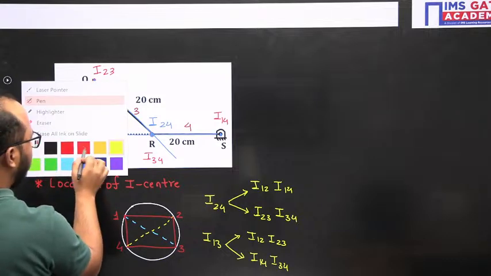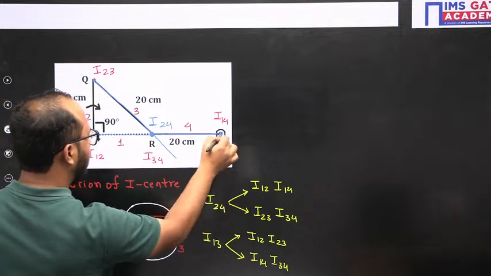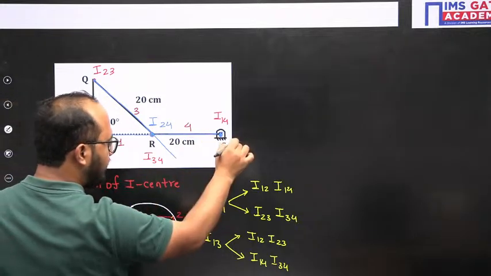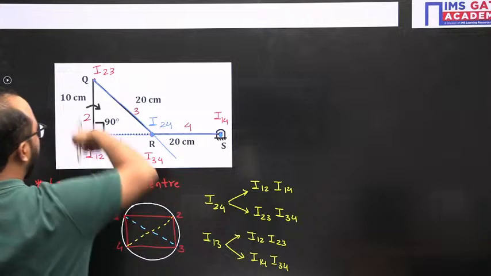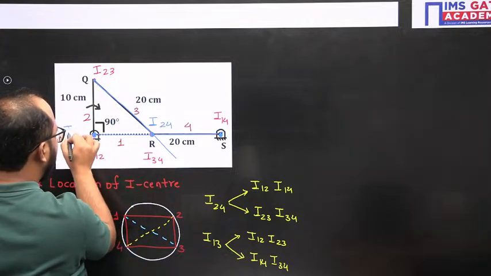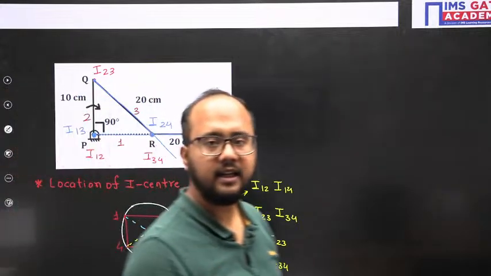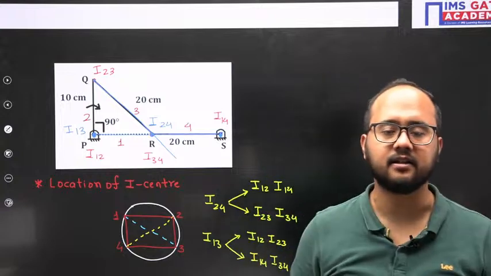So see where it is going to meet. 1, 4 and 3, 4 will be a horizontal line, and 1, 2, 2, 3 will be a vertical line. So again here they will be meeting, and that point will be I13. That's how we will identify the location of I centers.